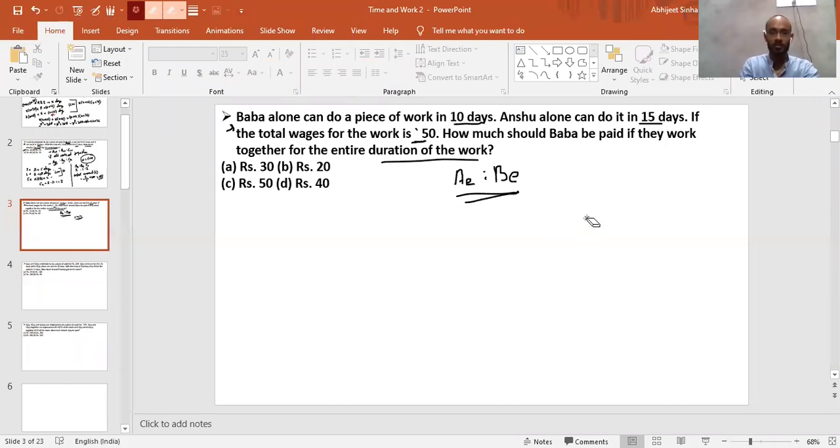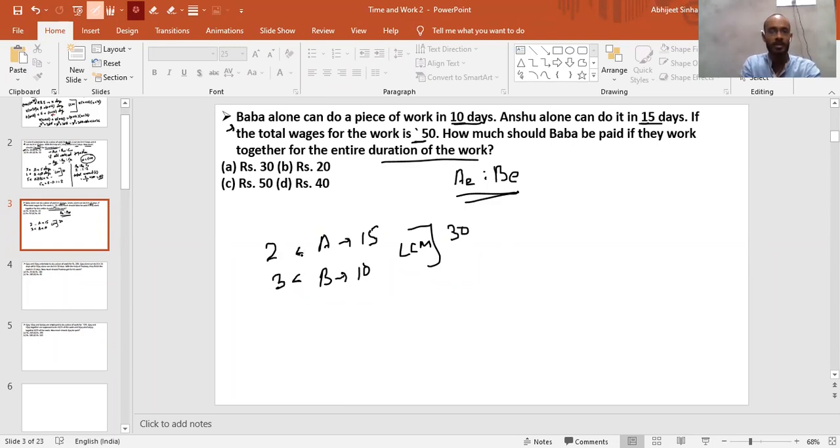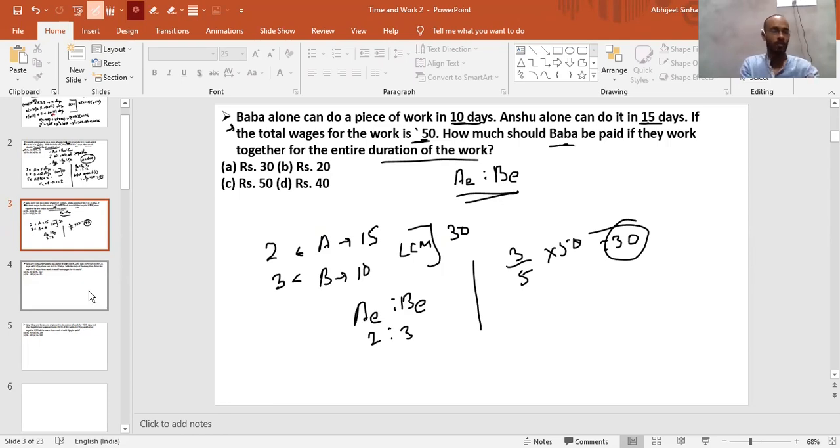So let me solve this quickly. As you can see, this is 10 days and this will take 15 days. So A took 15 days and B took 10 days. So the LCM will be 30. The efficiency of A is 2 here and the efficiency of B is 3 here. Now we need to calculate in what ratio this 50 will be divided, and we need to calculate for Baba. As we know the efficiency of A and B is in the ratio of 2:3, so Baba will get 3 upon 5 into 50. This is nothing but 30 rupees. Sure. Moving to the next question.